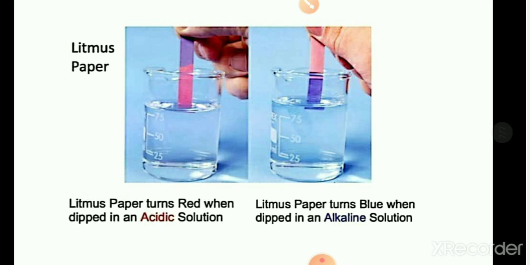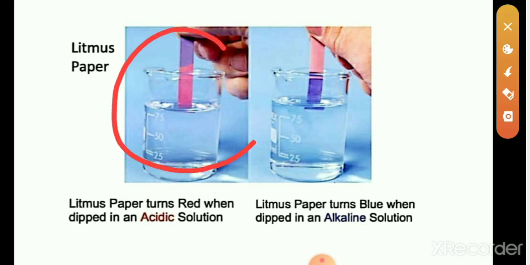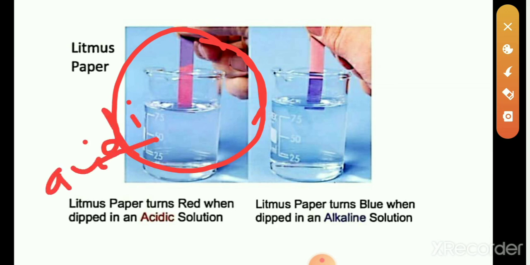All of you look at this image. Here, blue litmus paper is dipped in it, but it changes to red, which means this solution is acidic.